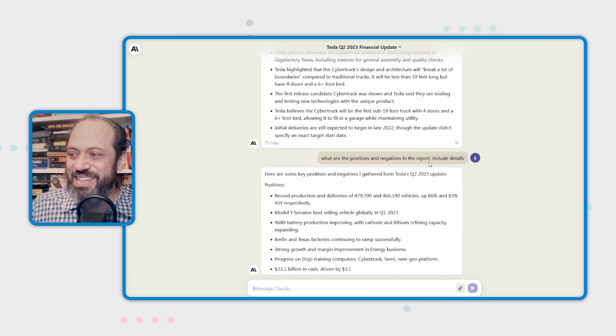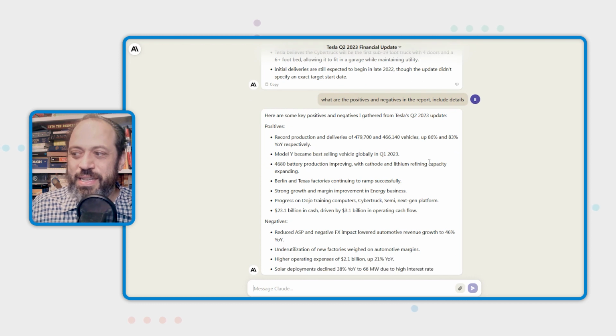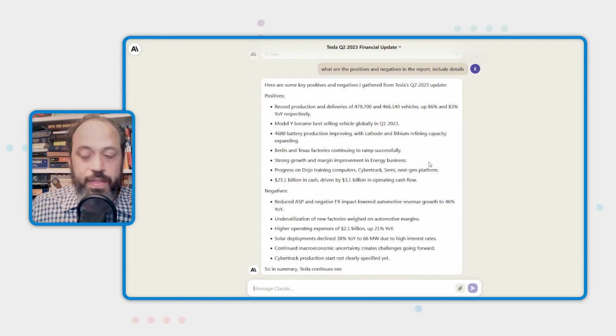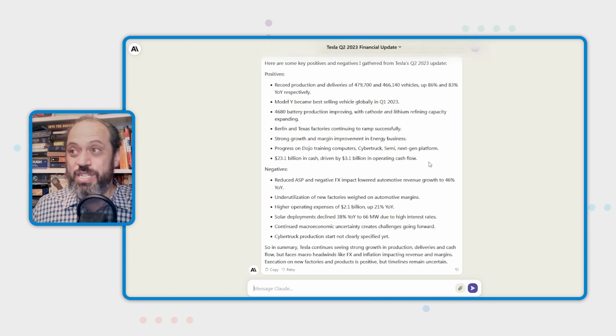So it is giving us the information here on all of the material. And you can see it giving us positives and negatives. And again, there may be some mistakes in this. I cannot guarantee that, but you can see the beginning of this. And this is just the beginning.